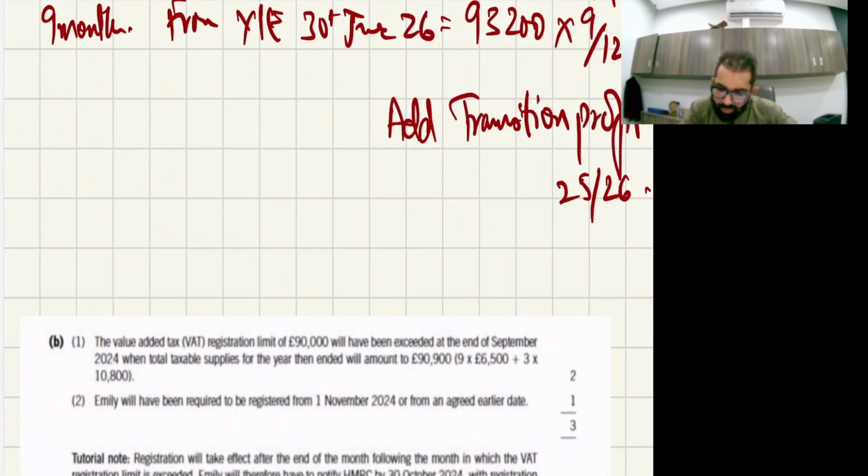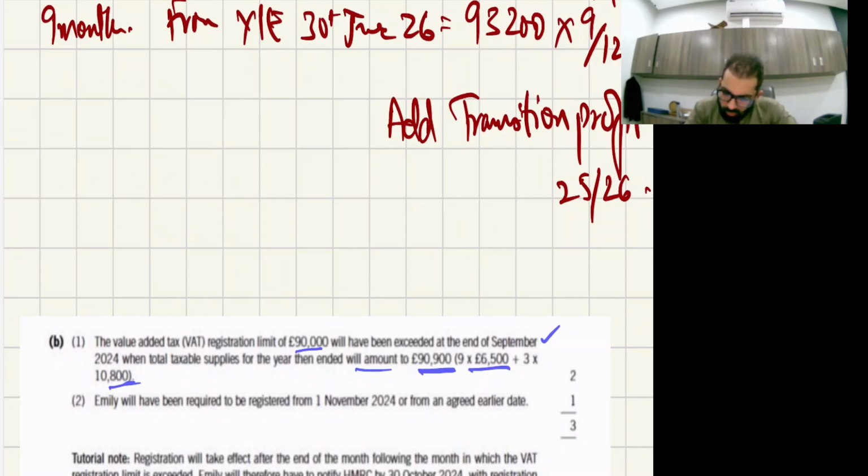Just 2 points. The value added tax registration limit of 90,000, I already told you, will have been exceeded at the end of September 20 when the total taxable supplies for the year ended amounted to 90,900. I have already shown you this, right? Okay.